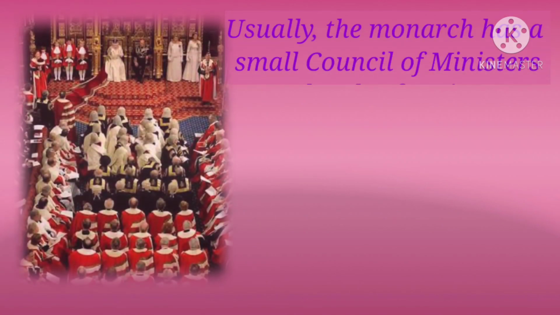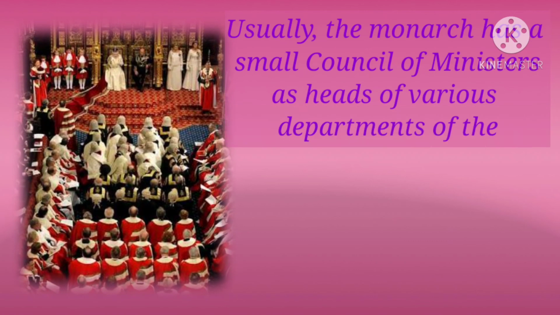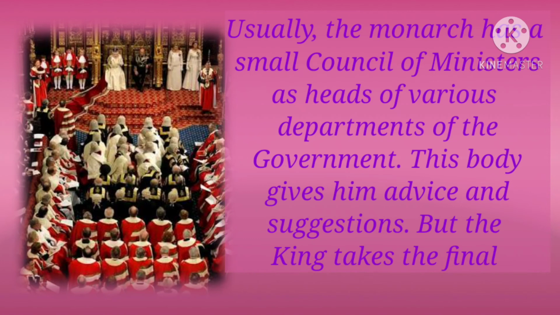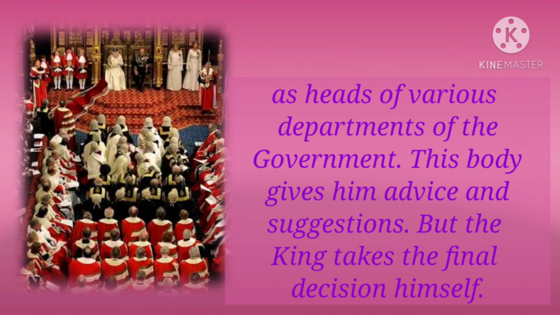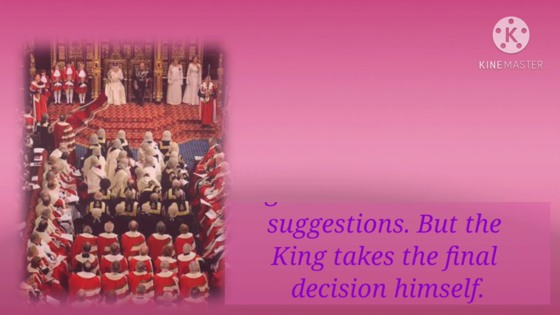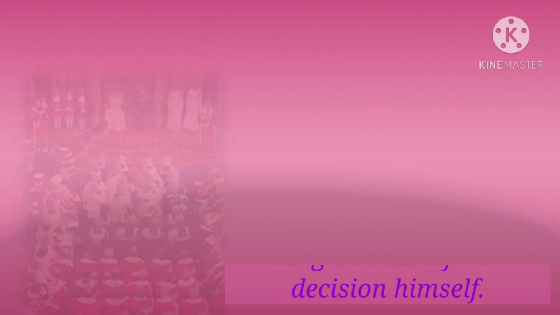Usually, the monarch has a small council of ministers as heads of various departments of the government. This body gives the monarch advice and suggestions, but the monarch takes the final decision himself.